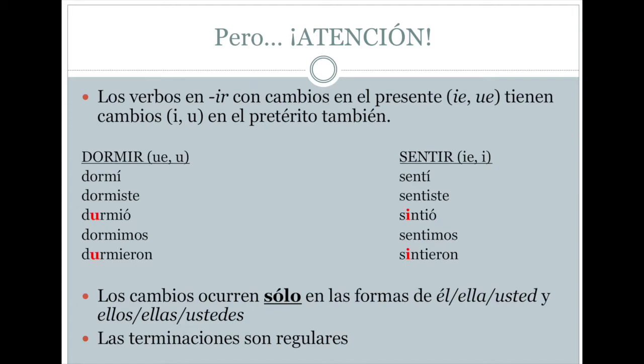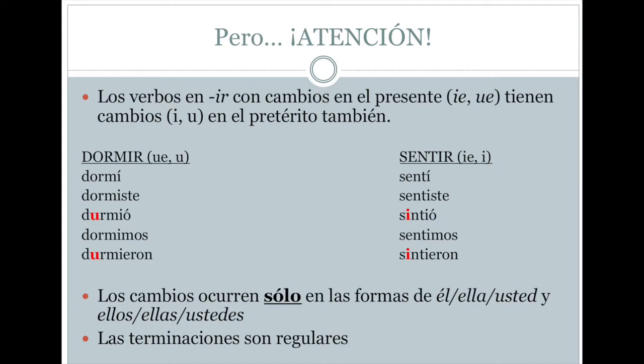El verbo dormir, that's a verb that has a UE change in the present, and it ends in ir. Therefore, there's going to be a change in the preterito. But that change will only happen in the third form and in the fifth form. In the él, ella, usted form, the third form, or in the plural, ellos, ellas, ustedes form.